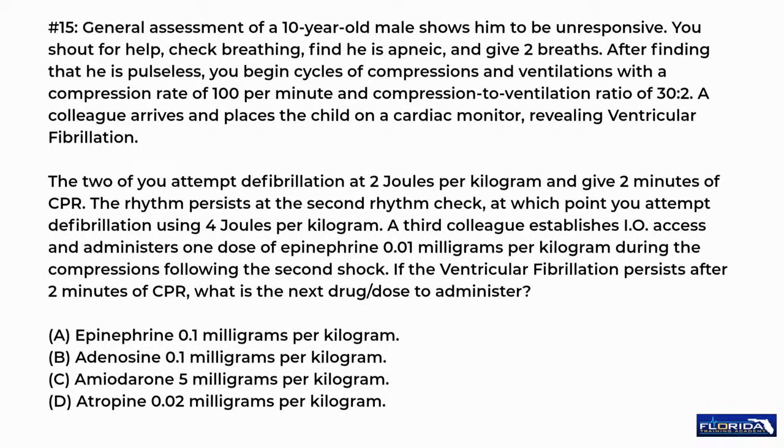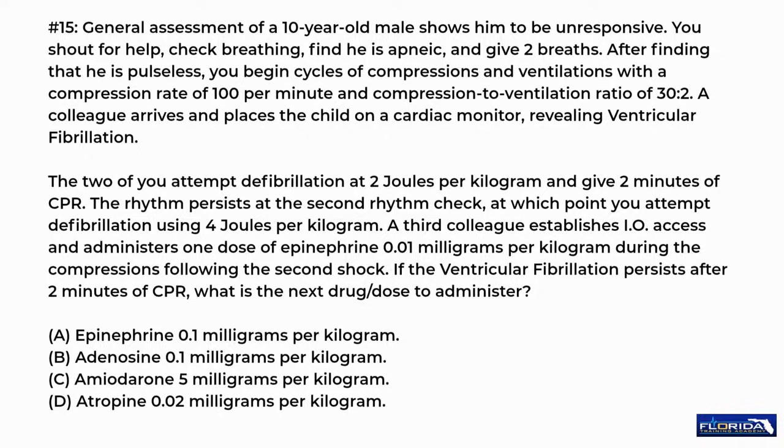The two of you attempt defibrillation at 2 joules per kilogram and give 2 minutes of CPR. The rhythm persists at the second rhythm check, at which point you attempt defibrillation using 4 joules per kilogram. A third colleague establishes IO access and administers 1 dose of epinephrine 0.01 mg per kilogram during the compressions following the second shock. If the ventricular fibrillation persists after 2 minutes of CPR, what is the next drug dose to administer? A. Epinephrine 0.1 mg per kilogram.